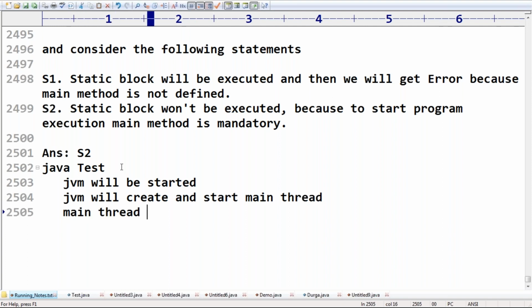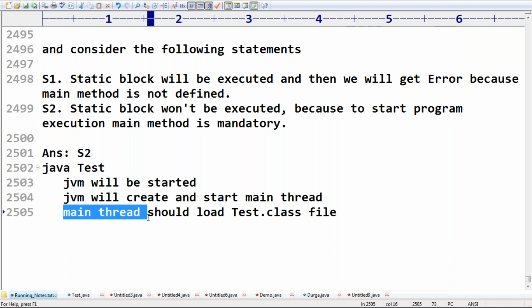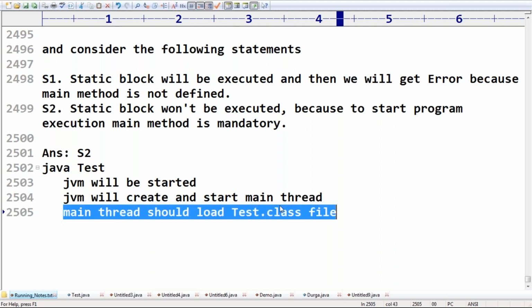The main thread should load the tester.class file. But the main thread will check, because anyway it has to execute tester.class, before loading, whether this .class file contains the main method or not.